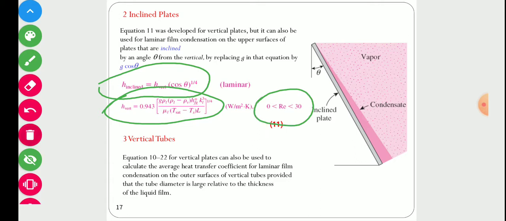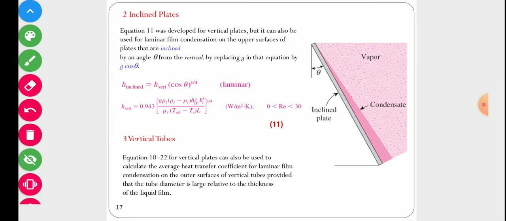Now the third case is that we have a vertical tube. In the previous examples we had vertical plates, but now instead of a vertical plate we have a vertical tube. Sorry, this is not equation 10, this is equation 11. This equation 11 for a vertical plate can also be used to calculate the average heat transfer coefficient for laminar film condensation on the outer surface of vertical tubes, provided that the tube diameter is large relative to the thickness of the liquid film. So we can use the previous equation for a vertical tube also.